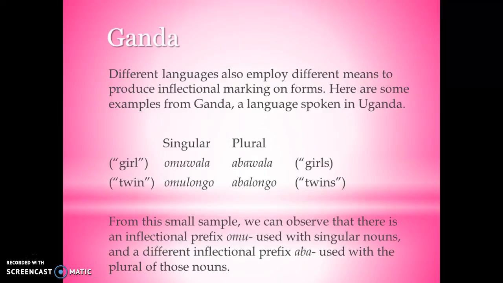Ganda. Different languages also employ different means to produce inflectional marking on forms. Here are some examples from Ganda, a language spoken in Uganda. Girl, the singular, is omuwala, and girls, the plural, is abawala. From this small sample, we can observe that there is an inflectional prefix omu used with singular nouns and a different inflectional prefix aba used with the plural of these nouns.